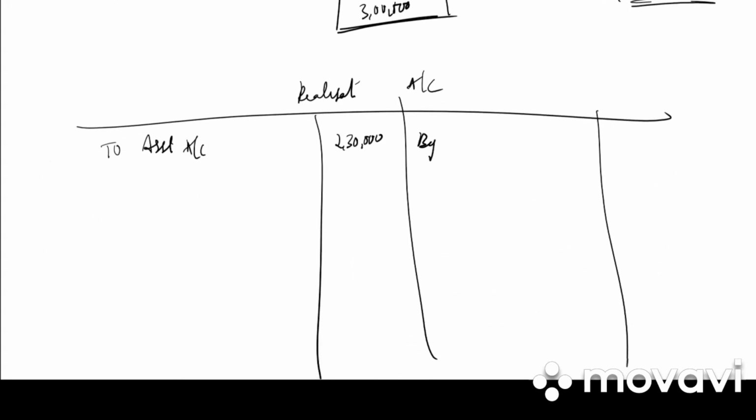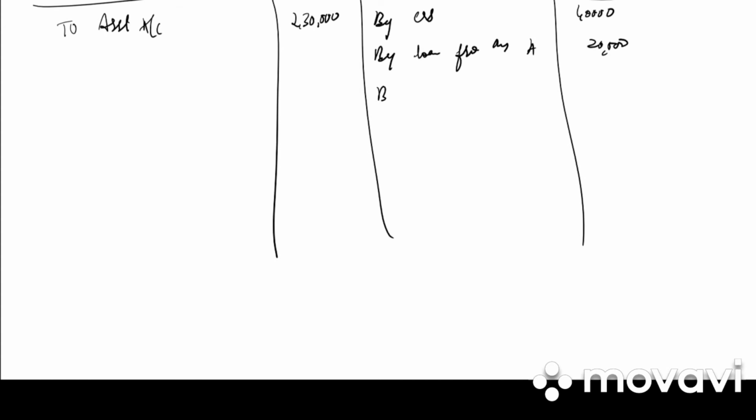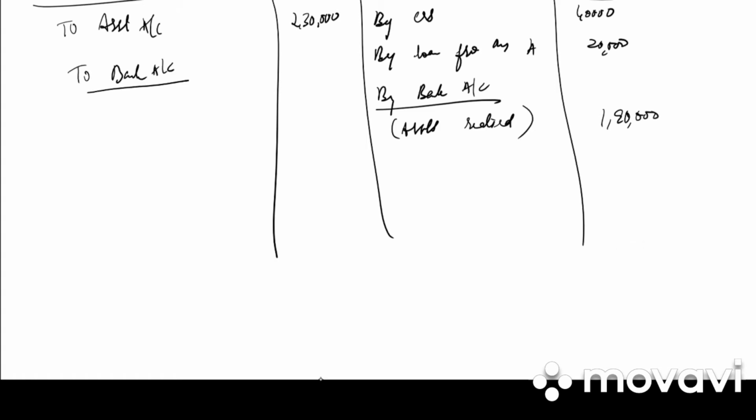Then all the liabilities: by creditors 40,000, by loan from Mrs. A 20,000. Next realize all the assets. So by bank account, in bracket assets realized. Assets are realized at how much? 1,90,000. Then we have again to bank account. In bracket you should write liabilities realized.